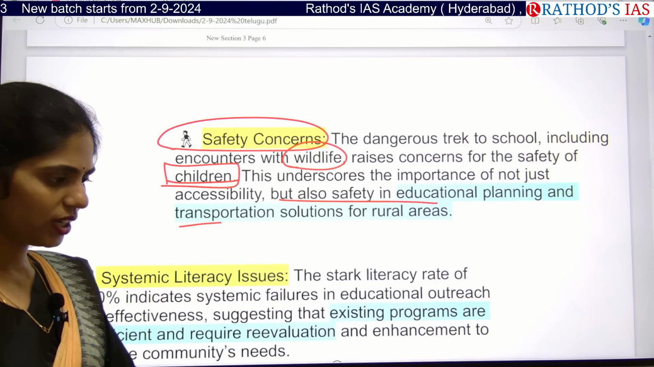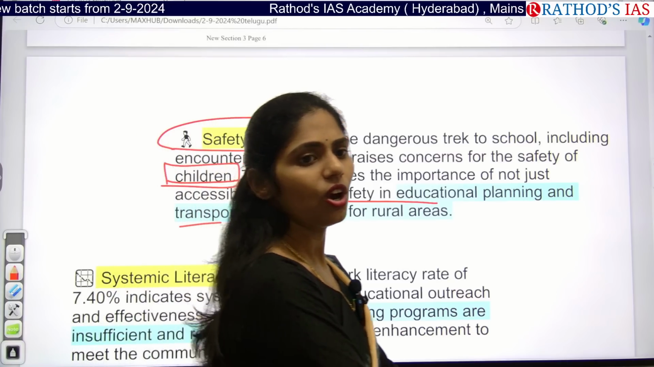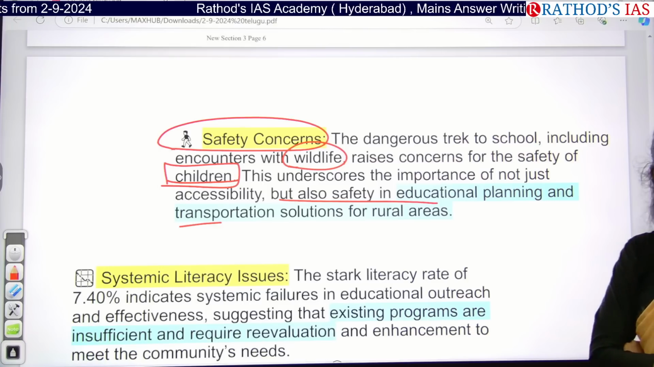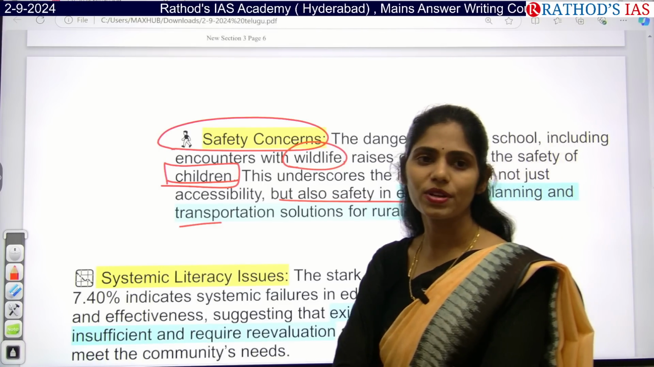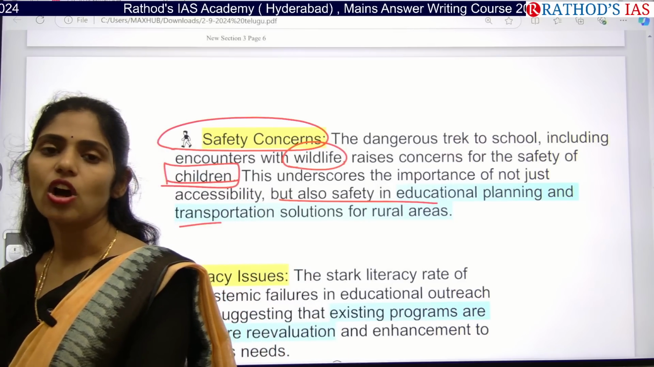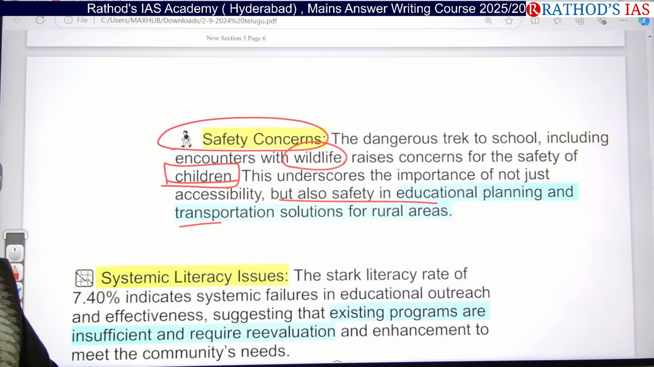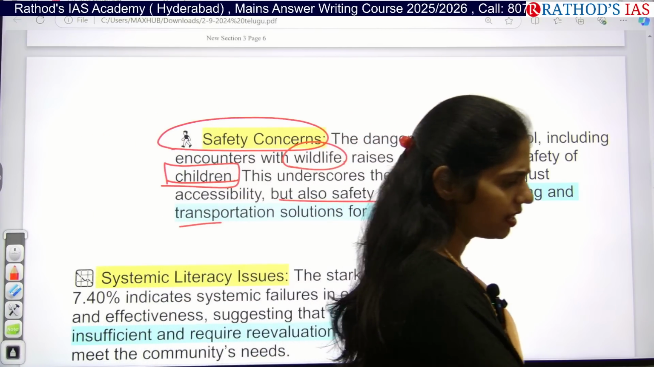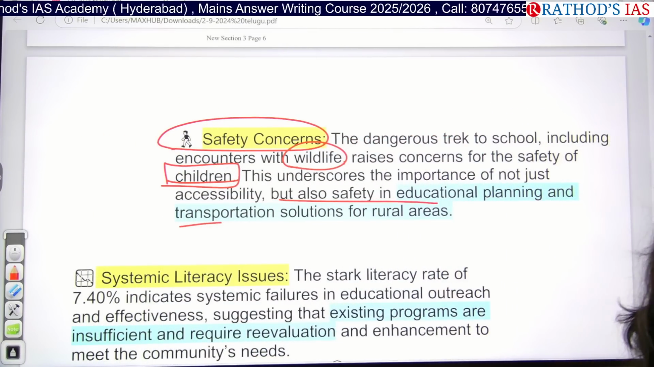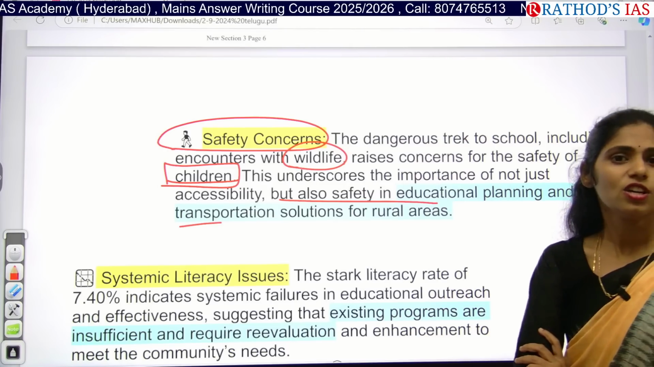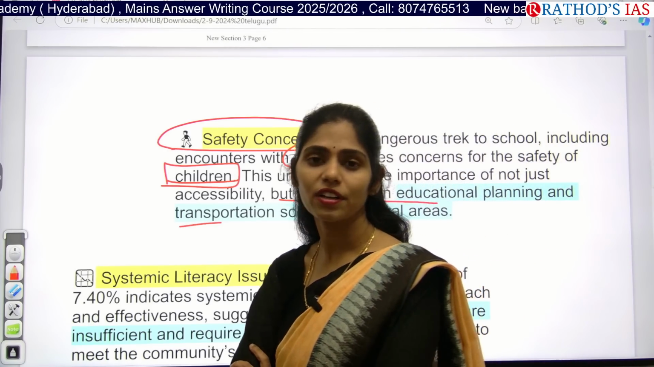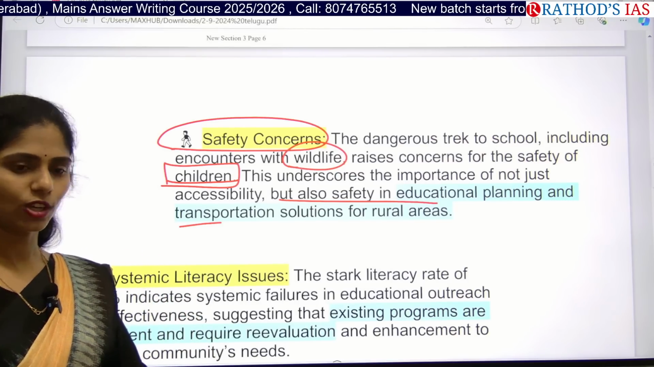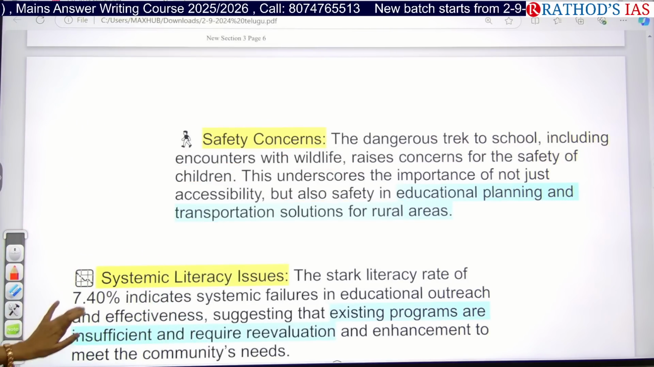Do rural areas have any bus facilities or transportation facilities for government schools? No. So the government, at least in these tribal areas where there is no proper safety for the children, needs to focus on transportation solutions. If you become a DM or collector and you are posted in any remote area, try to focus on these transportation facilities so that we can increase the gross enrollment ratio among these tribal people, and also increase their literacy rate. Okay, focus on this once you become DM.